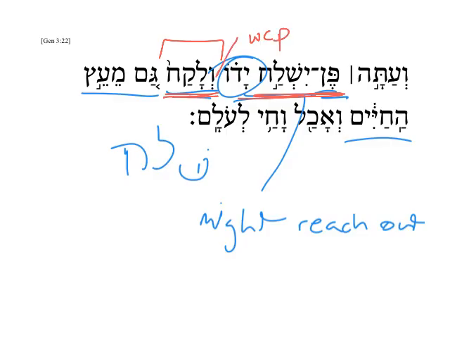So when the vav gets put on the front of a perfect verb, laqach, to take, it makes it have a futuristic sense. Here it's just going to follow whatever sense we decide is in the imperfect form. Otherwise, he will reach out his hand and he will take. He would reach out his hand and he would take. He might reach out his hand and he might take. However we decide to go with that.